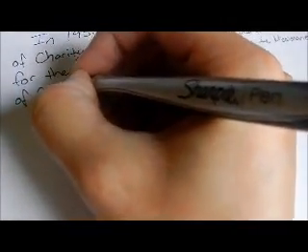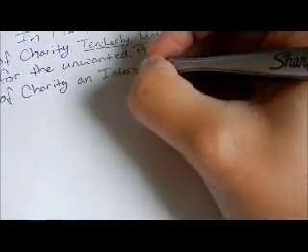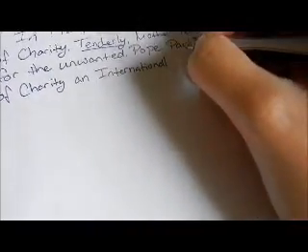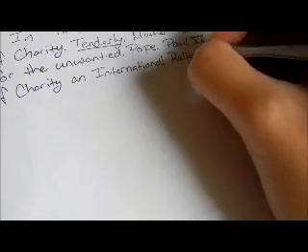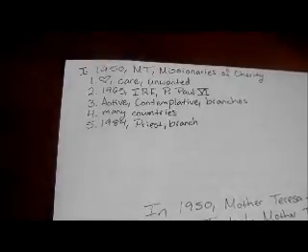How about: Pope Paul VI made the Missionaries of Charity an international religious family in 1965. Okay, got that.